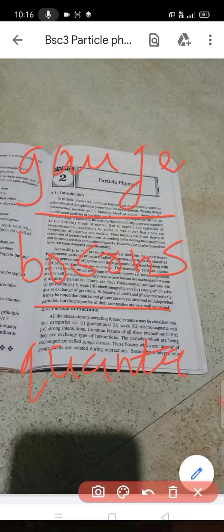See, the exchange particles are known as the gauge bosons. These bosons have spin integral multiple of H cross. All the bosons except weak bosons have zero mass, that is, the weak bosons have mass.